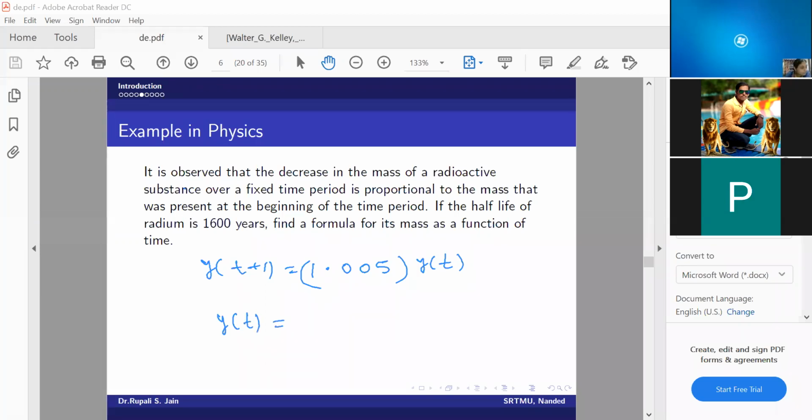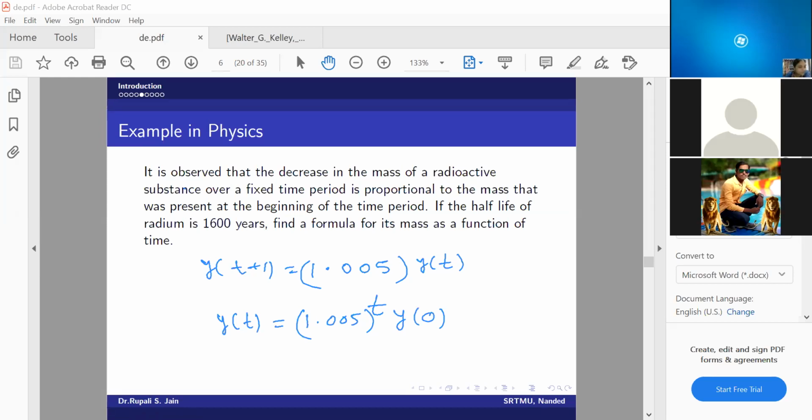909.70. No, not like that. It will be like 1.005 raised to t, no? And y at 0 is my 500, right? Yes, ma'am, 500. So as you change t, your answer will change.